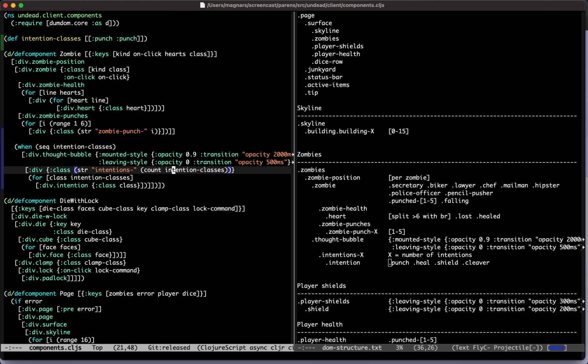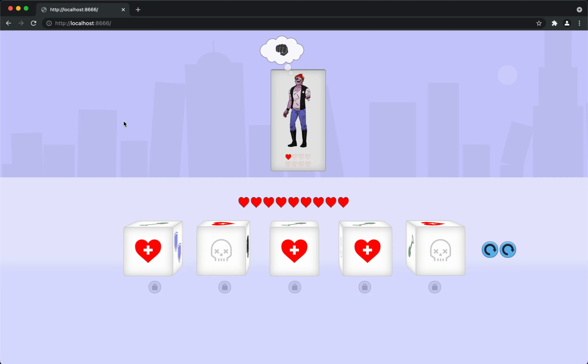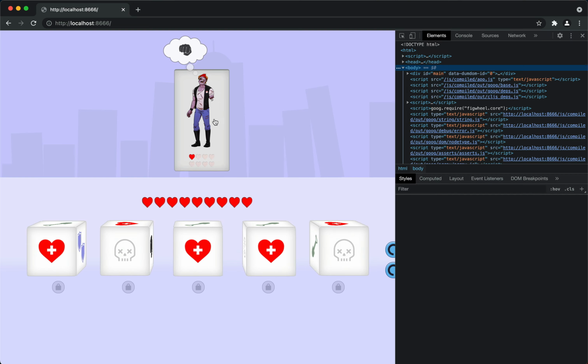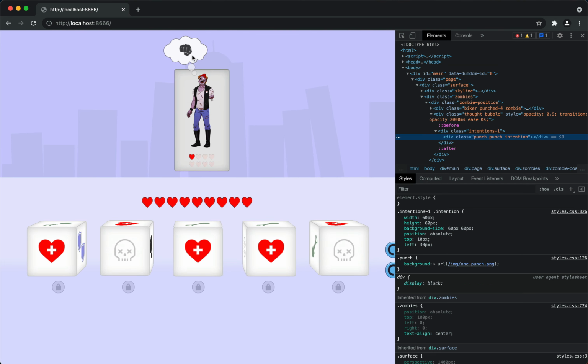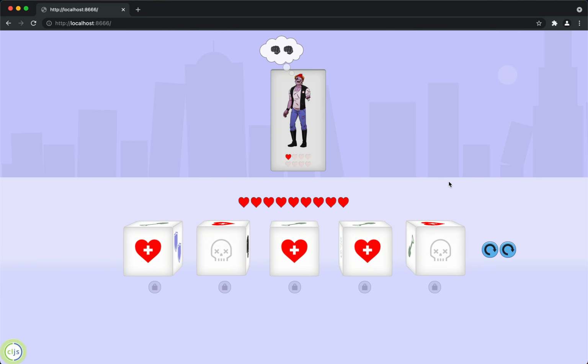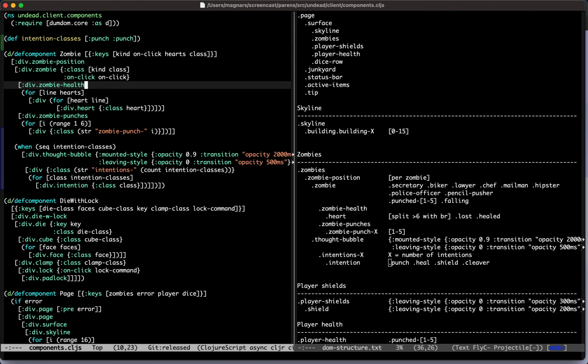So is count... That's weird. Let's take a look. What has been rendered? There's intentions 1. That's because of that. So yeah, there we go. Two punches. Very nice. So there's the intention classes that the actionizer is going to be using.